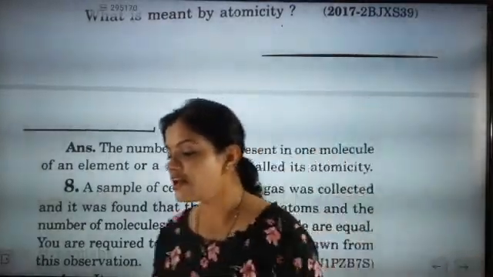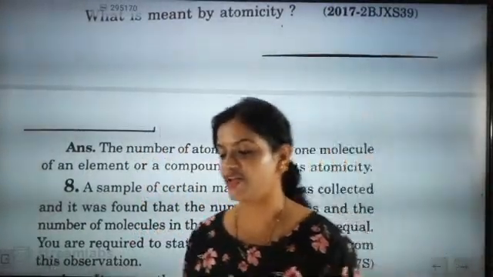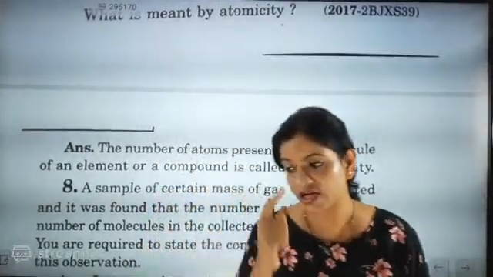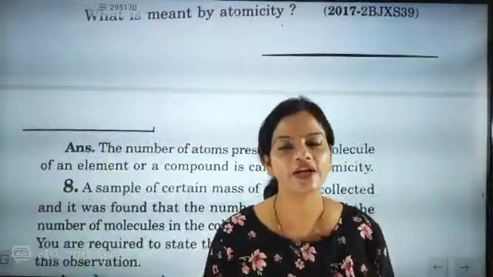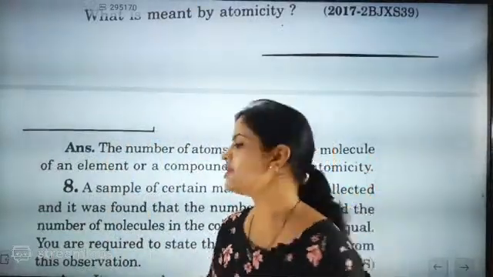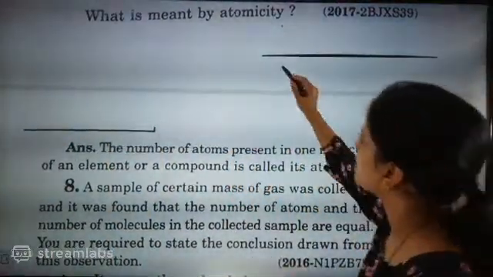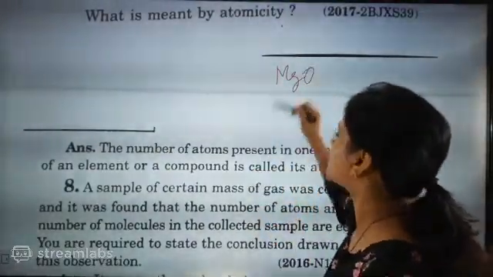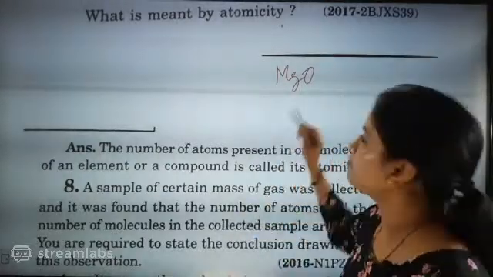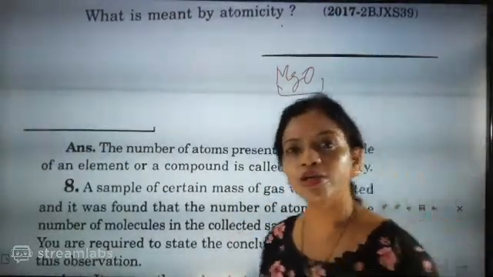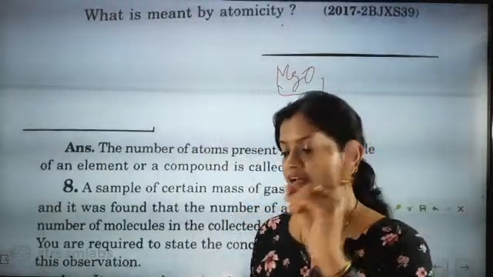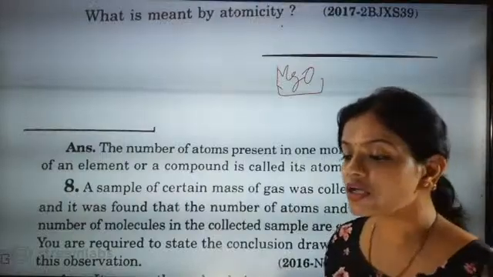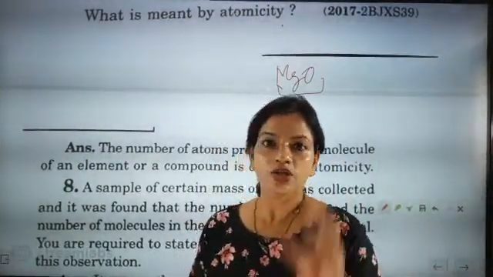So, whenever any reaction is... very good Shruti. Very, very good. Exactly, that is the Avogadro number, yes, but here the question is not that one. Everybody pay attention. If I am taking magnesium, I have taken only one magnesium, but when oxygen is combining, the number of elements present in the molecule of magnesium oxide is 2. Here you have taken magnesium and oxygen, and the compound formed is magnesium oxide.